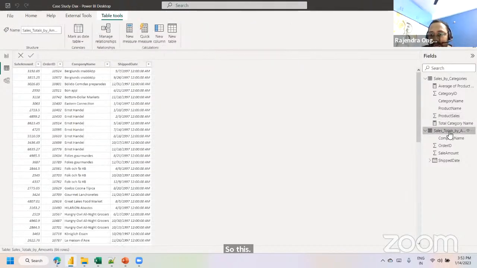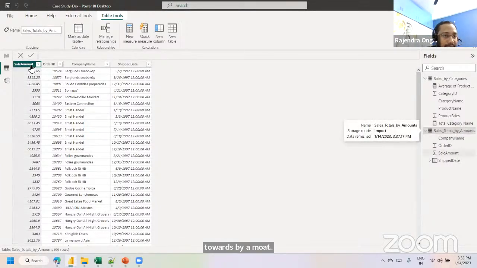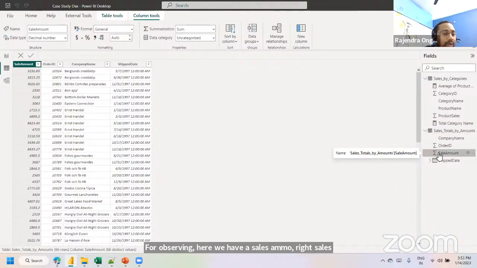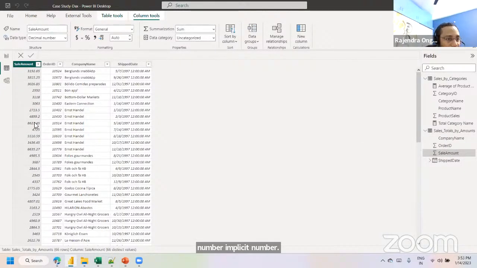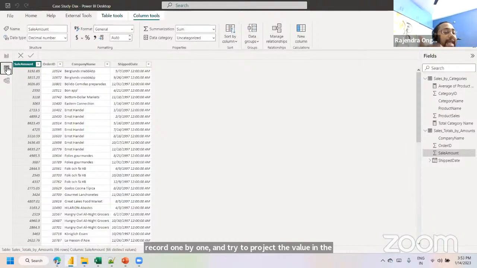Maybe we'll go to another table, sales total by amount. If you're observing, here we have a sales amount, which is an implicit number. I want to see the total value. Instead of reading the records one by one and projecting the value in the front end, I can create an explicit measure for the sum of sales amount. Let's try to create it.